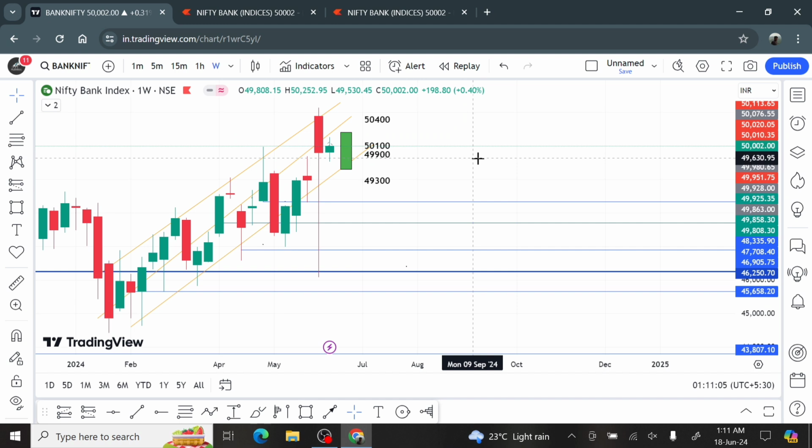We'll be talking about the weekly analysis of Bank Nifty for this week. This is post-election, and today is Monday. Because of Eid, it's a holiday today, so I'm doing it on the day of Eid. All these days, हम कुछ video नहीं बना सके because of the elections. We know how unpredictable it is during elections.